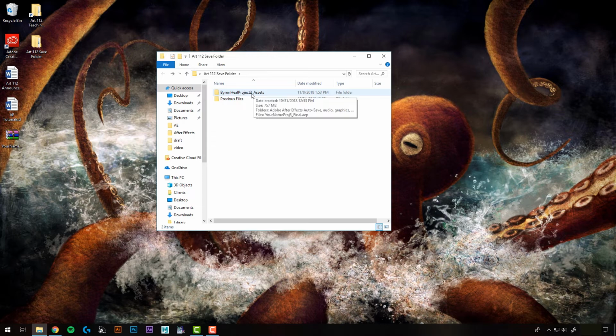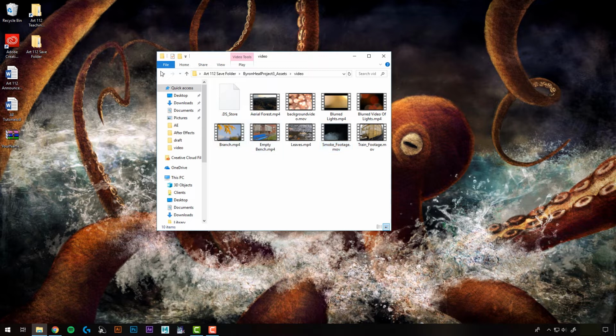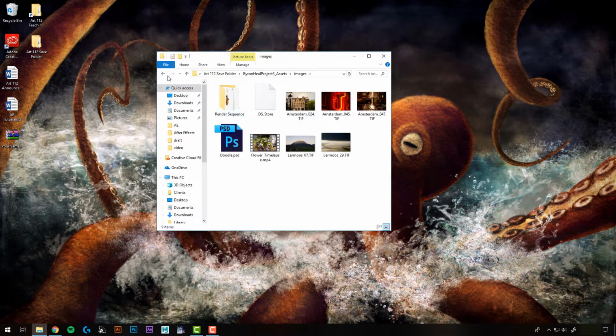Okay, so I have my assets folder here, and if you open it up, you're going to see all of these folders here for your assets. So all of the content that you downloaded last week, you have to organize it into these folders. Like I showed you in the importing assets tutorial, if you don't have them in the correct folders, when I go to open them, those are going to be missing assets and I won't be able to see them. So I have all of my content in the correct folders here.